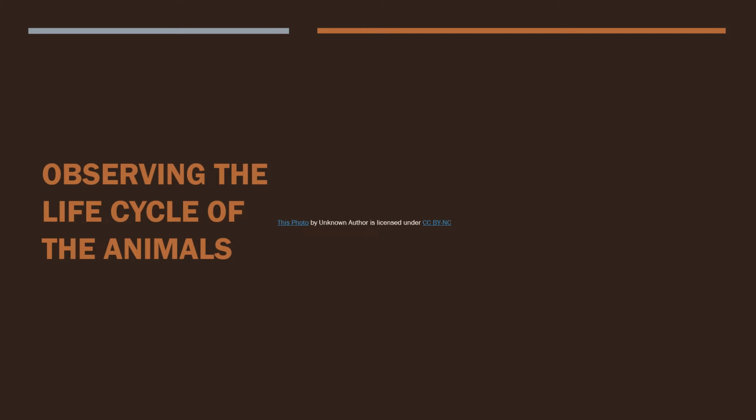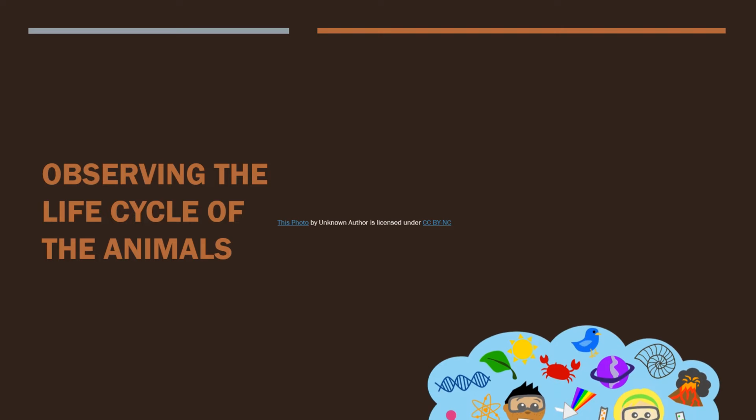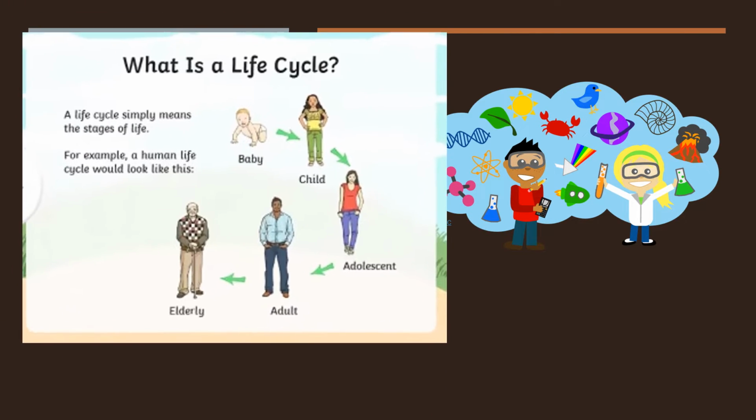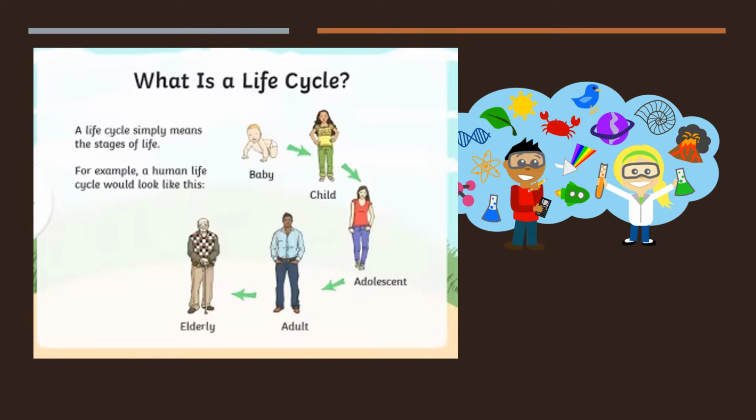Right, we are going to observe the life cycle of the animals. The life cycles of the animal. What is the life cycle of the animal? Okay, but before we go to the life cycle of the animal, we have to know first what is a life cycle. So a life cycle simply means the stages of life.